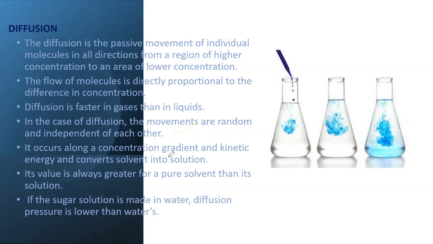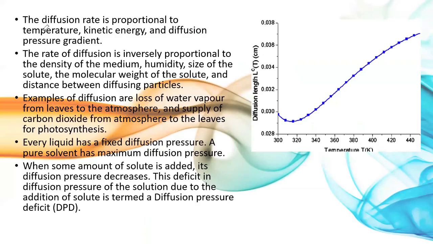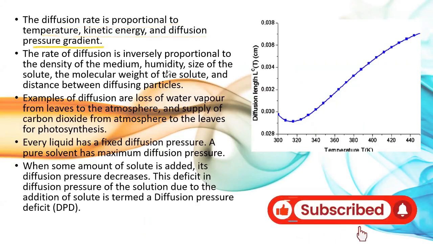It occurs along a concentration gradient and kinetic energy converts solvent into solution. Its value is always greater for a pure solvent than for the solution. If a sugar solution is made in water, the diffusion pressure is lower than that of water. The diffusion rate is proportional to the temperature, kinetic energy, and diffusion pressure deficit.